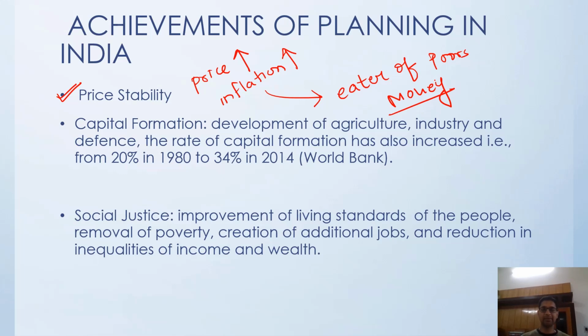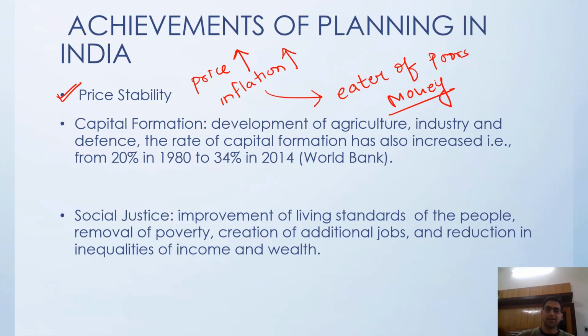So price stability means that inflation should not go out of control, and the saving rate increases. People should be able to save more, because if the price rise is very high, people will not be able to save.